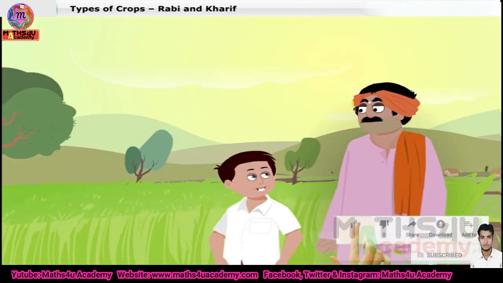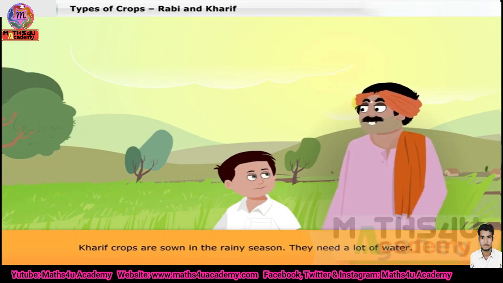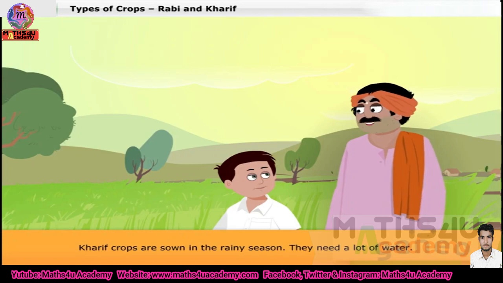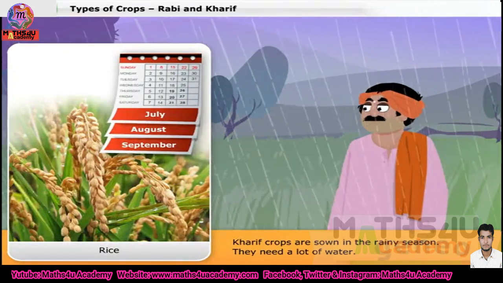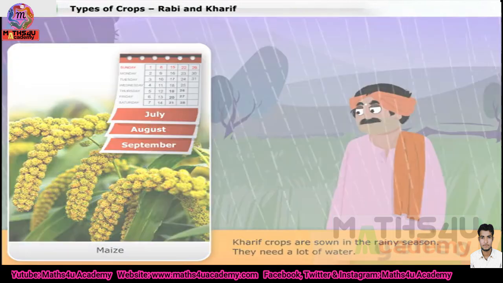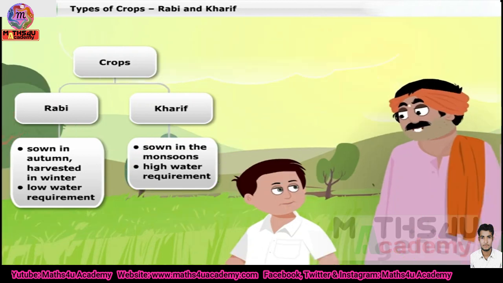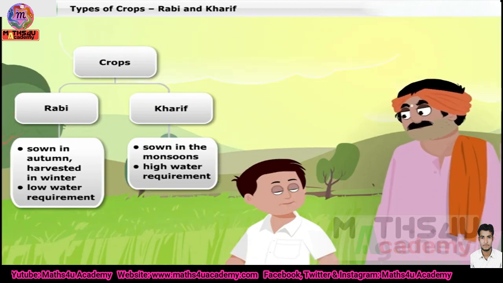And what crops are grown during the Kharif season? Kharif crops, on the other hand, are the ones that are sown during the rainy season. These crops require huge amount of water to grow, like rice, millets, maize, etc. So, this means we cannot grow wheat when it rains and rice when the weather is dry. Good, son. You are learning fast.